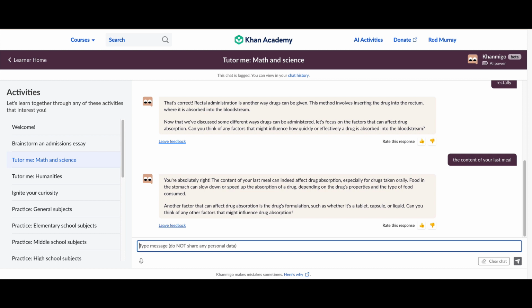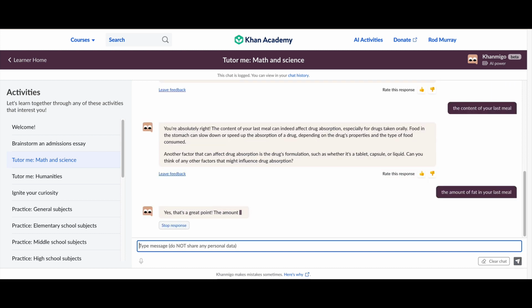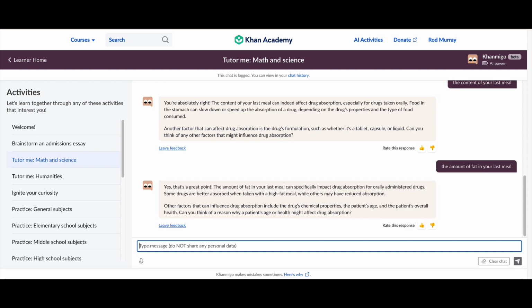So it's asking me what other factors might influence drug absorption. And I say the amount of fat in your last meal. Gives me some positive reinforcement. Can you think of a reason why a patient's age or health might affect drug absorption?